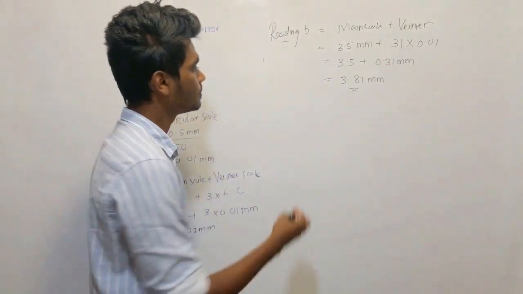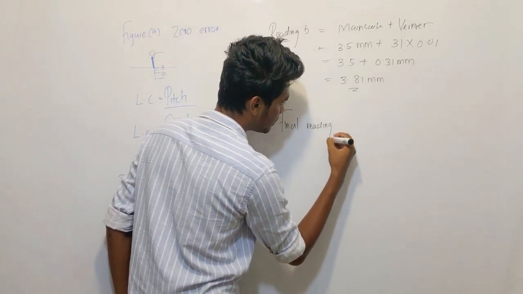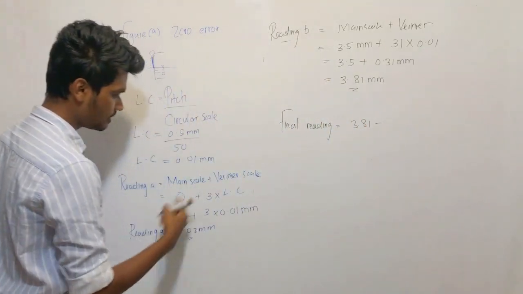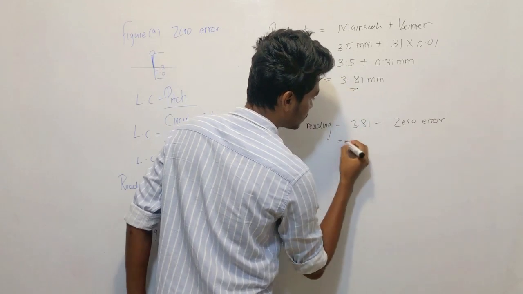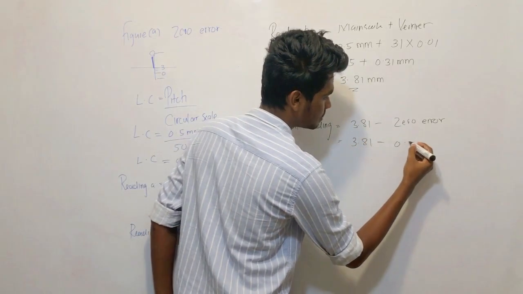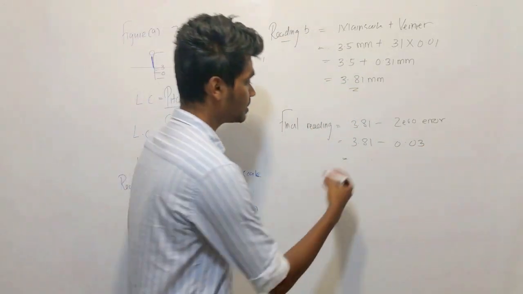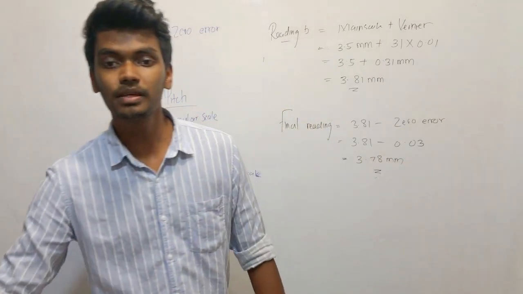So the final reading is 3.81 minus the zero error, 0.03. It is going to be finally 3.78 millimeters. So this will be the answer.